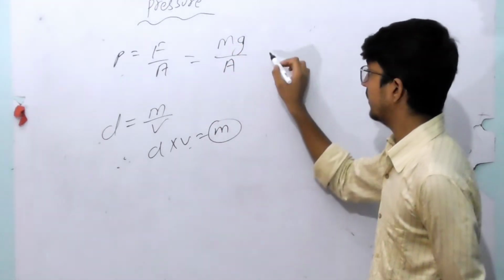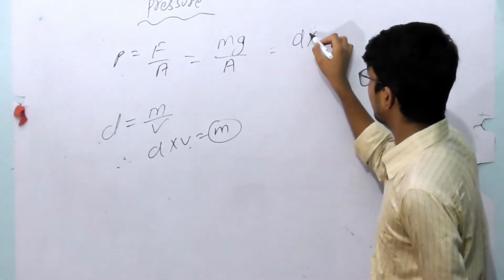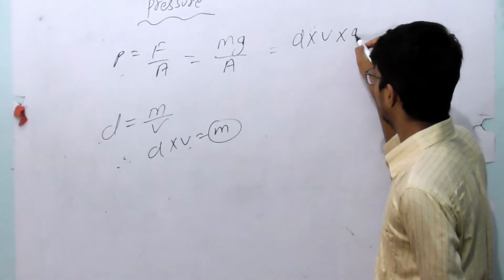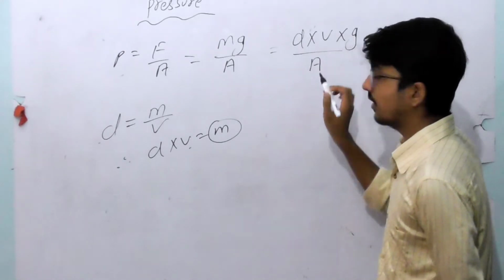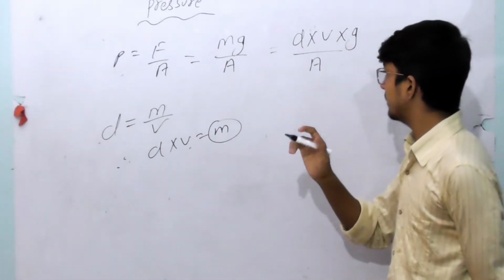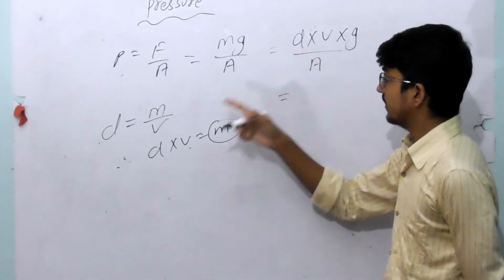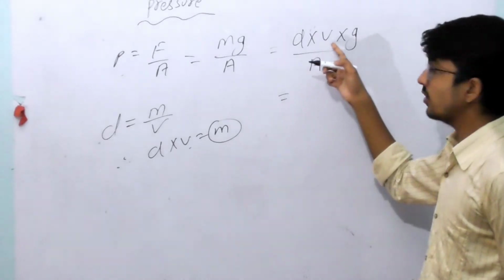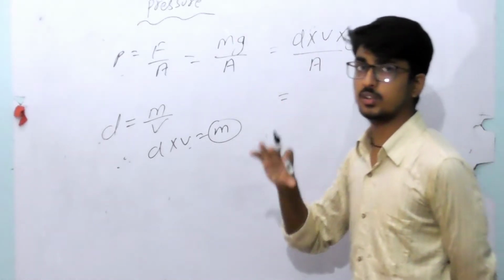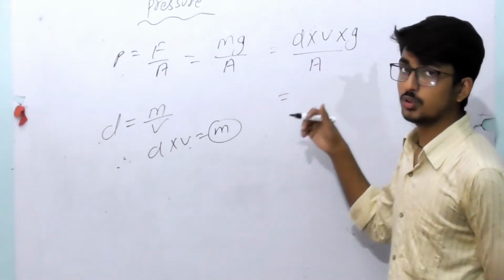Now it is d into v into g upon A, where d is the density, v is the volume, g is the acceleration due to gravity, and A is the area.